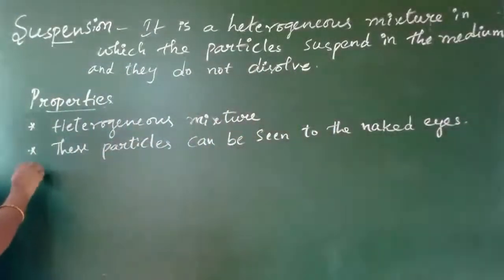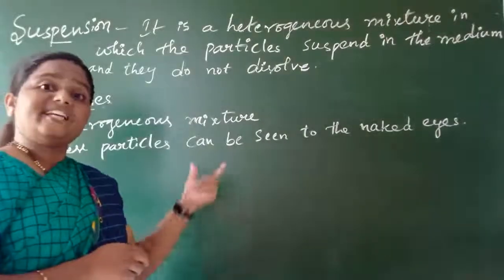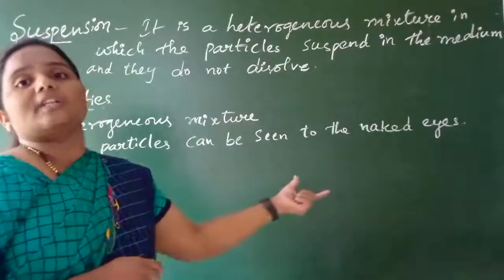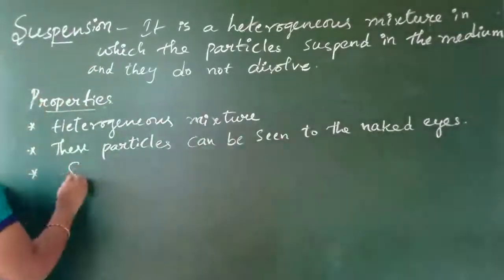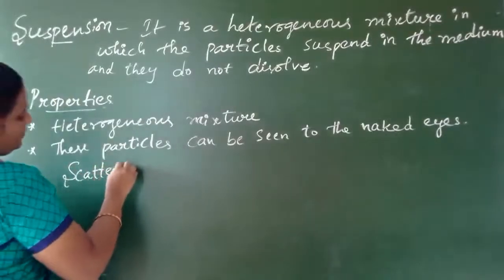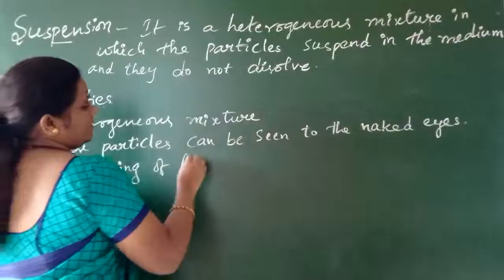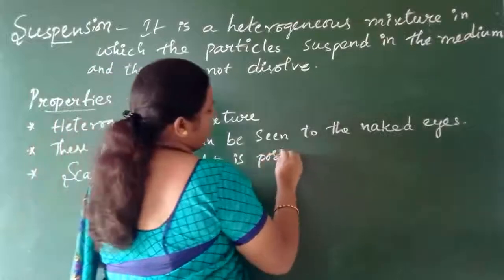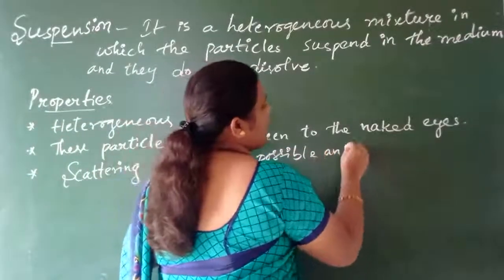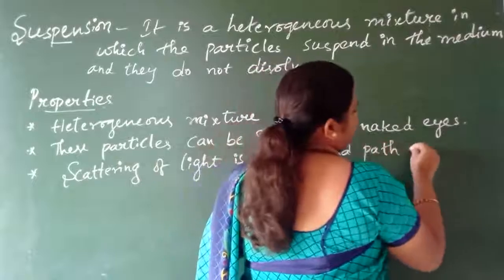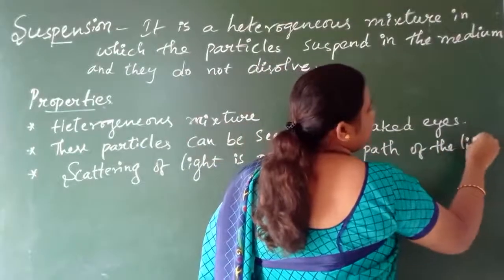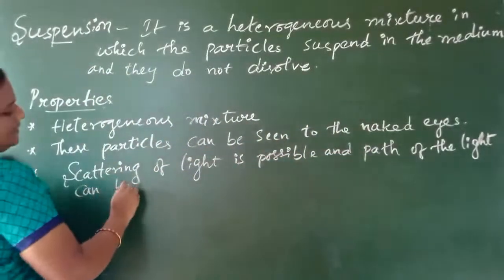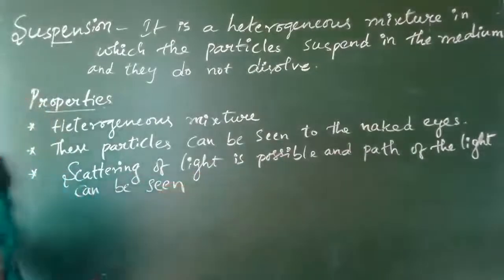And the particles are big enough, so scattering of light is possible, and it will be helpful in showing the path of the light. Scattering of light is possible and the path of the light can be seen, children. This is the scattering of light in the form of the Tyndall effect.